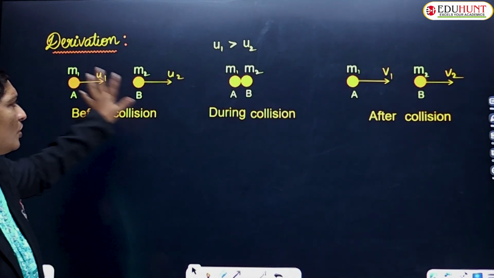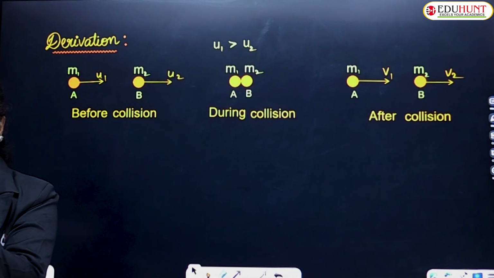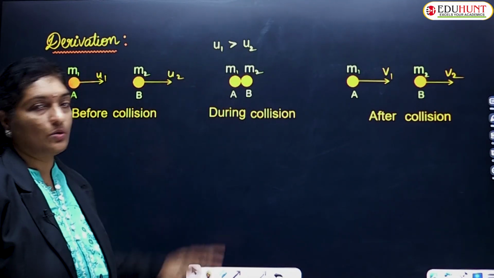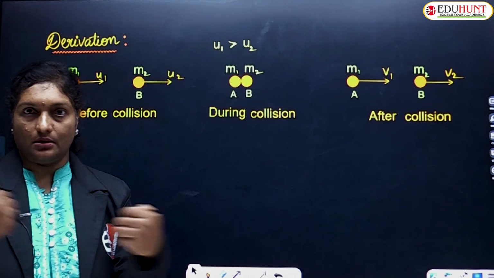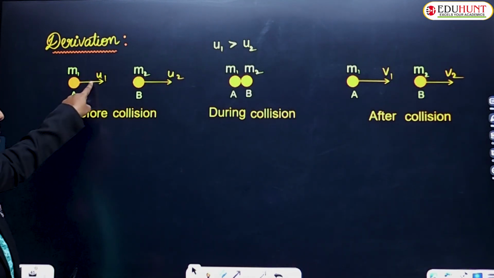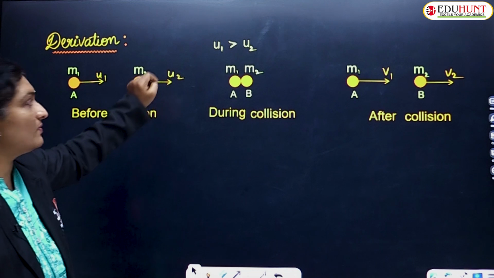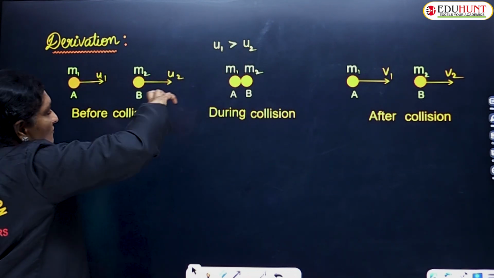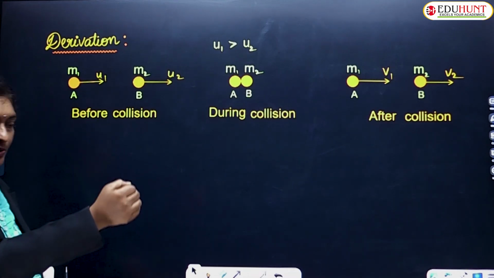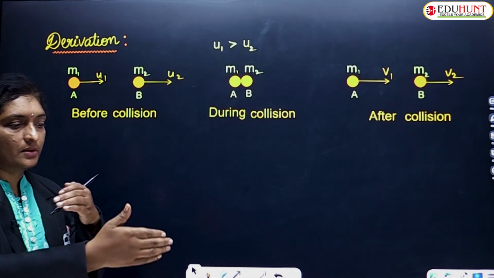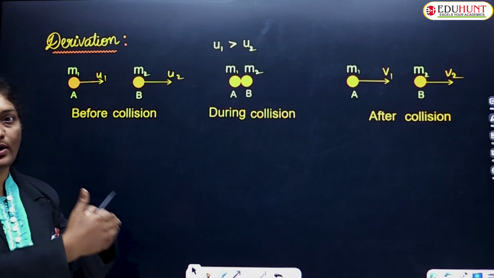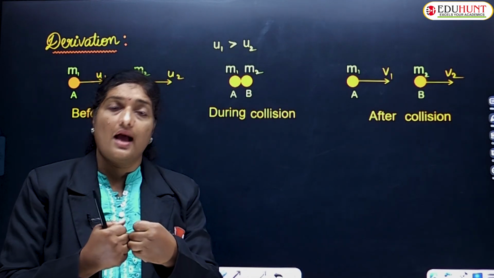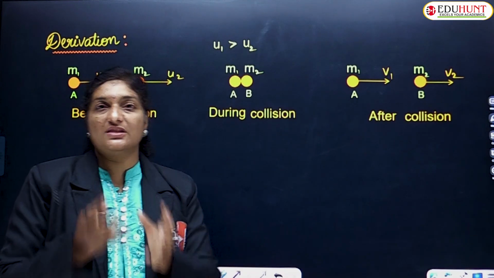So this is all before collision, the two marbles of masses m1 and m2 moving with speeds u1 and u2 respectively. Remember that the speed of the first ball is greater than the speed of the second ball. That means the first ball is moving faster, whereas the second ball is moving slower. So after some time, the first ball will definitely collide with the second ball. This is during the collision. Once the collision happens, the speeds will change.